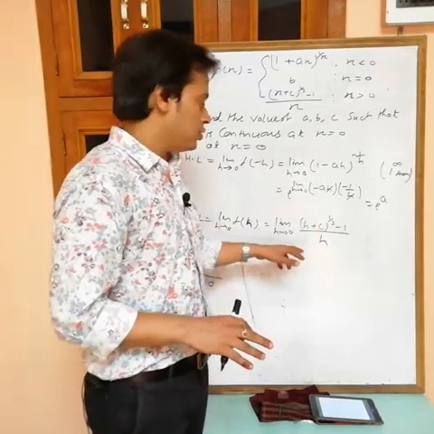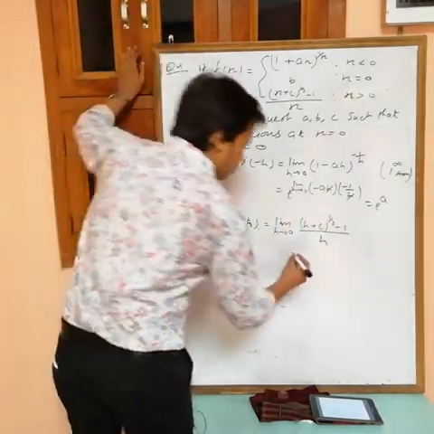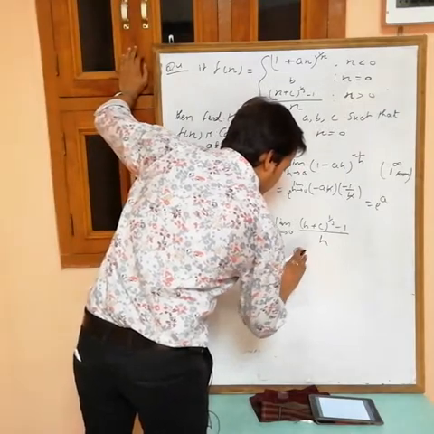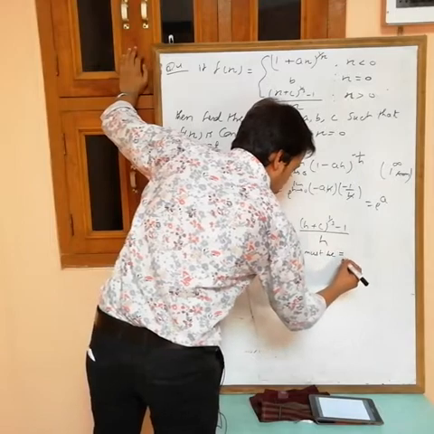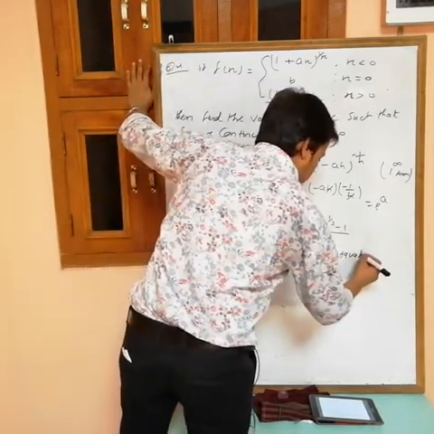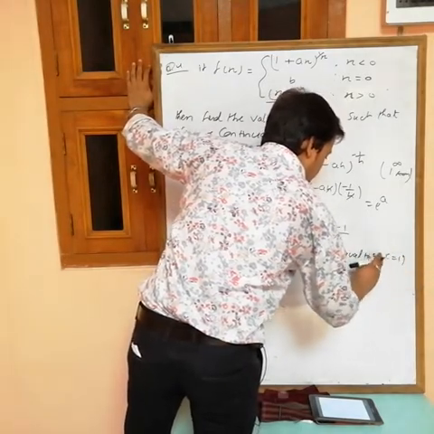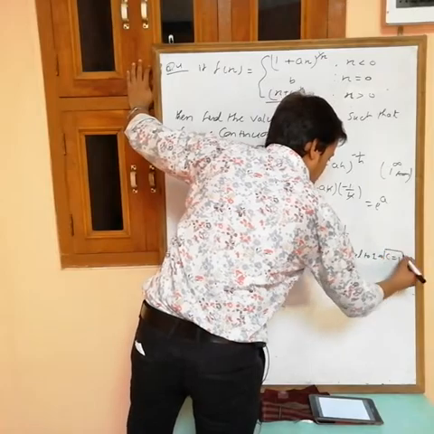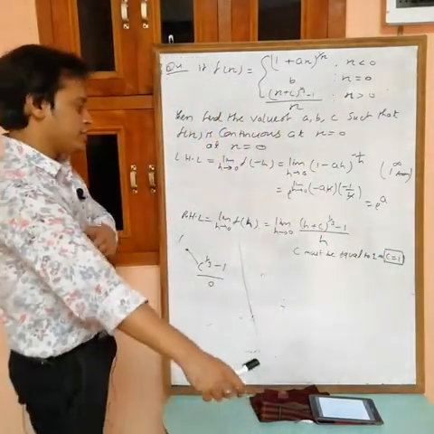So c must be equal to 1, then you will get 1 minus 1, 0. So we are getting c equals to 1. So the value of c we automatically get.